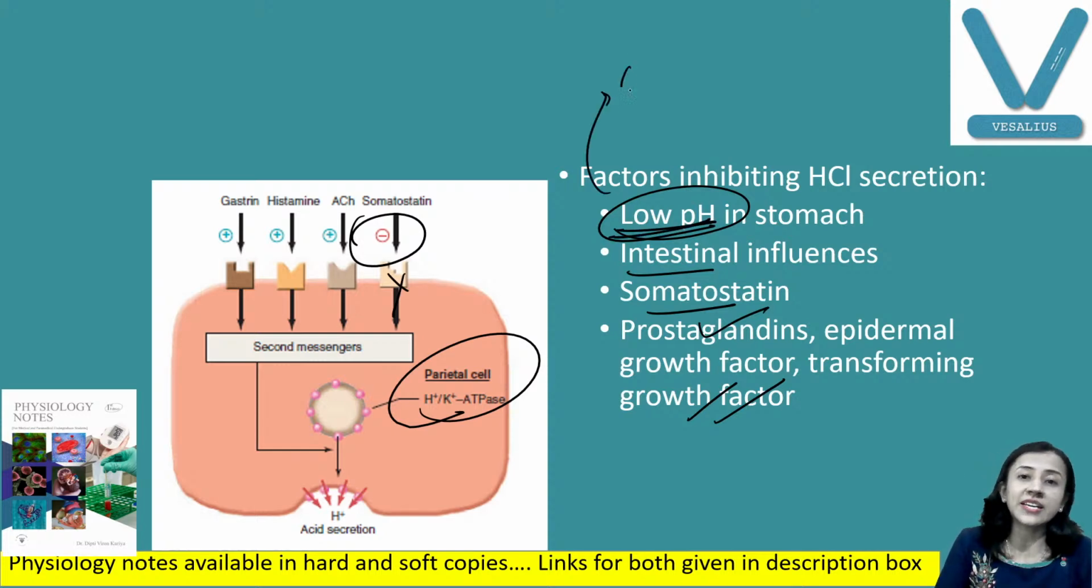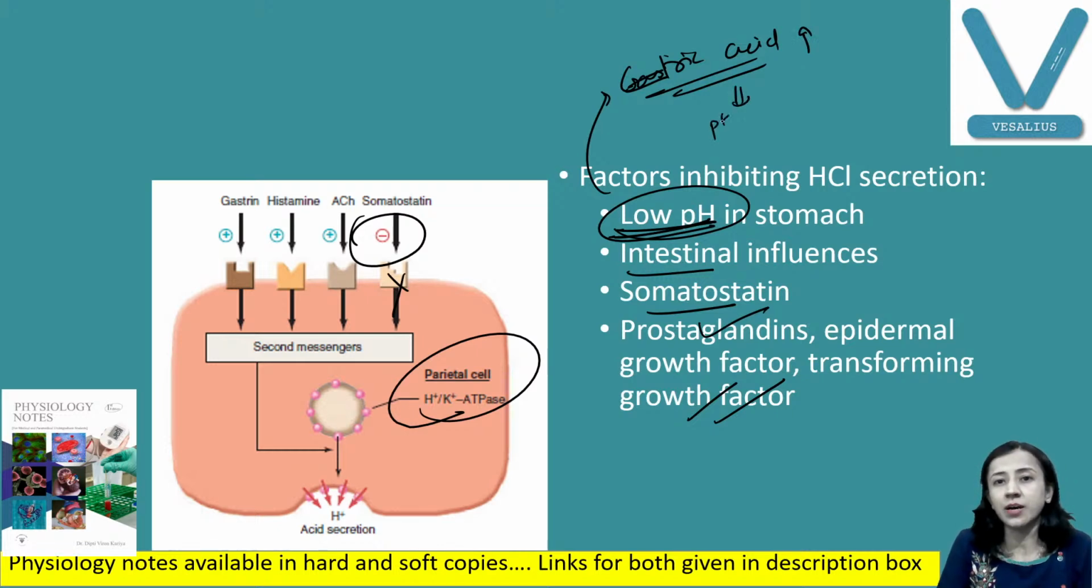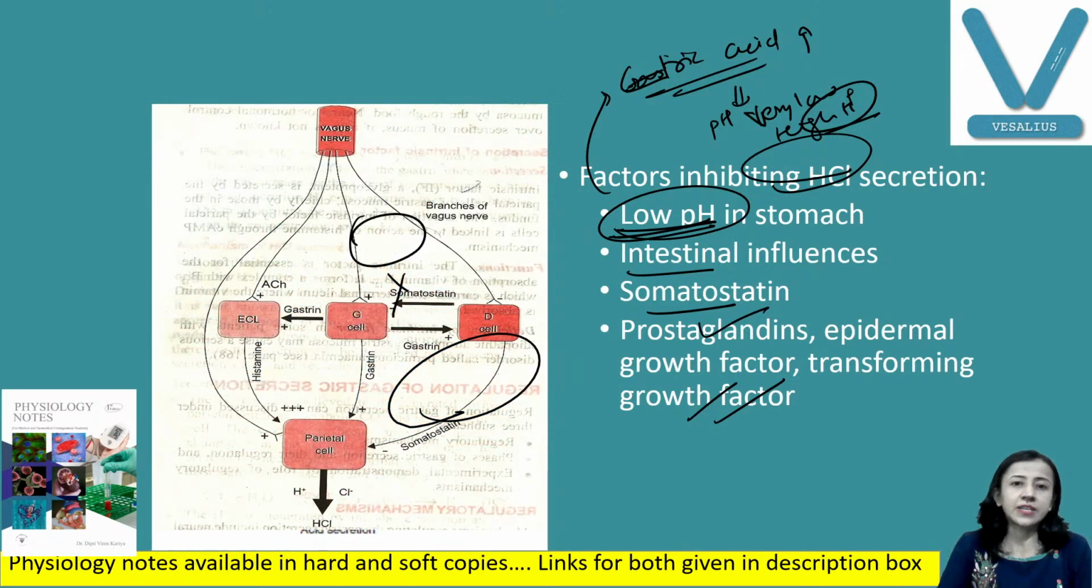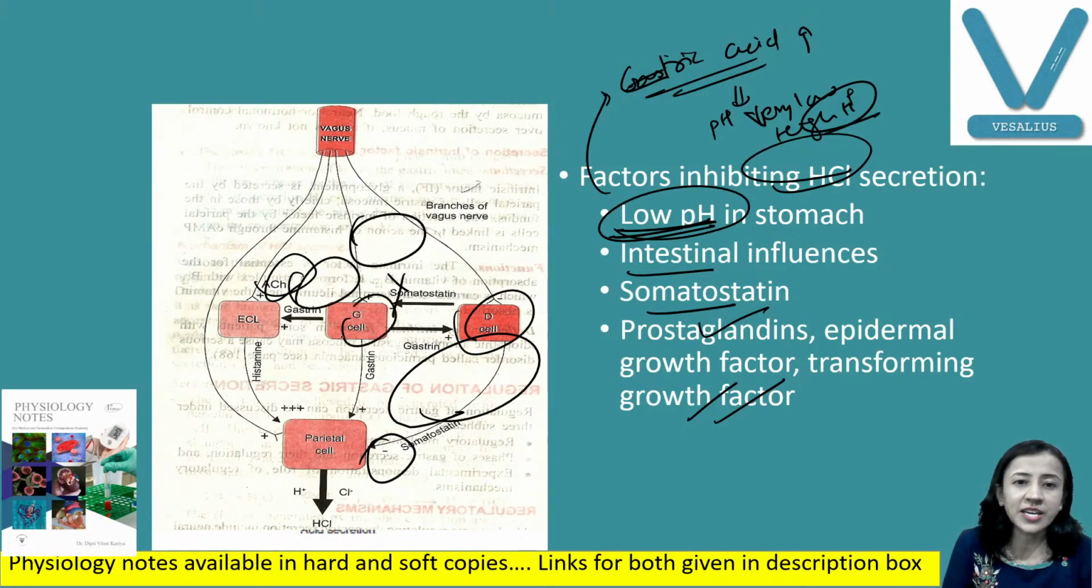Means when gastric acid secretion increases, what happens to pH? The pH becomes very low because of high H plus ion. And now when there is high H plus ion, we no longer require secretion, so you can say that secretion is inhibited. This is a negative feedback mechanism. You can see here that acetylcholine increases secretion, but somatostatin inhibits it. Acetylcholine and gastrin stimulate the secretion.